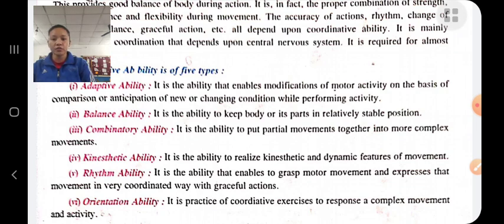It is the ability to systematically and meaningfully combine the movements of different body parts for successful performance. For example, in gymnastics, combining various movements with each other so that our performance will be better. In team games like football, it means combining one movement with other movements.